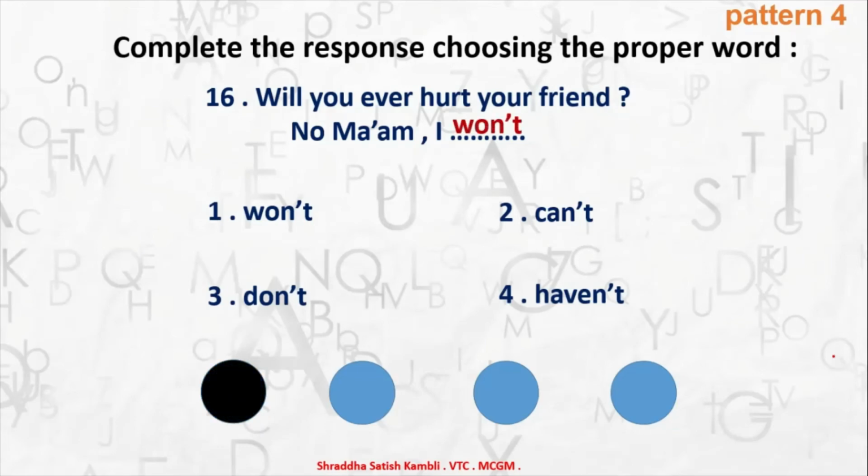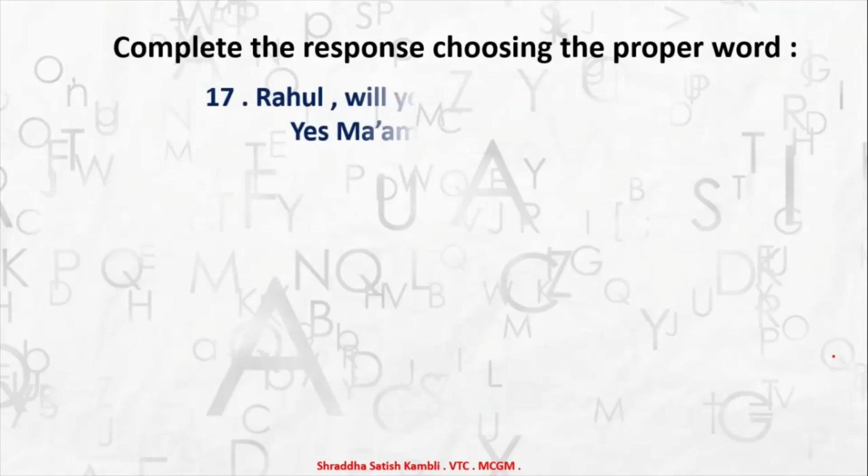Why? Because the question says will. So the answer will be won't. If the question says can, then the answer will be can't. Okay? So that way you have to think when you select the answer. Coming to the next question here, Rahul, will you do this job?